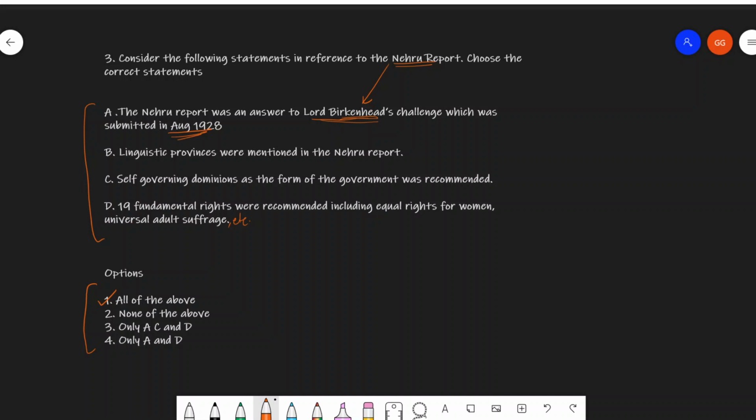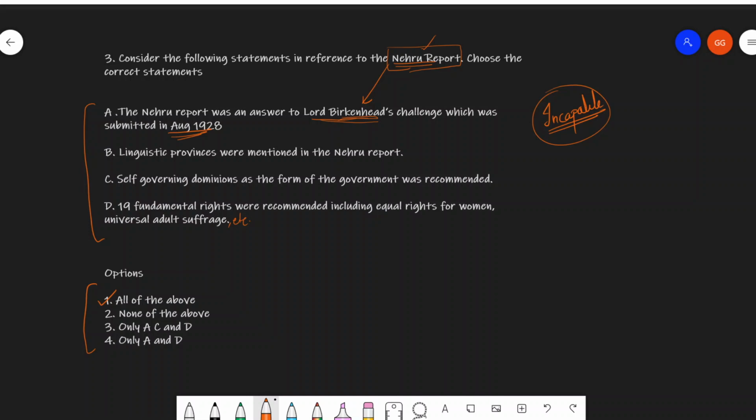To give you a little insight into the history, Lord Birkenhead challenged the Indians that they are incapable of framing a constitution for themselves. This challenge was taken up by the members of the INC, and as a result, Nehru took up this challenge and submitted its report in return. Now, this report deals with a number of things. It's extremely important. We'll discuss it.